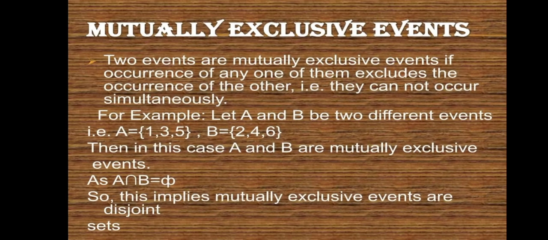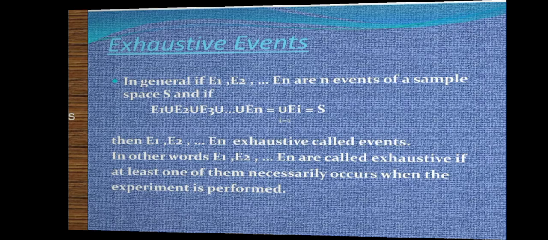Then it will be compound because it has more than one outcome. Then we move into mutually exclusive events, which I have told, that two events are mutually exclusive if the occurrence of any one excludes the occurrence of the other. That is, they cannot occur simultaneously. Suppose you have an event with outcomes 1, 3, 5, and another event with outcomes 2, 3, 4, 6. They can occur simultaneously. If they occur simultaneously, they will not be mutually exclusive events. But if they don't occur simultaneously, they will be mutually exclusive events.